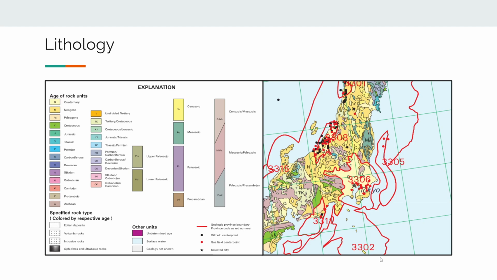And much of the rest of Japan is similar to this, where it's a lot of sparse rock mixed in with other types of rock. However, it's all relatively new compared to some other areas of the world where you see a lot of Precambrian rock.